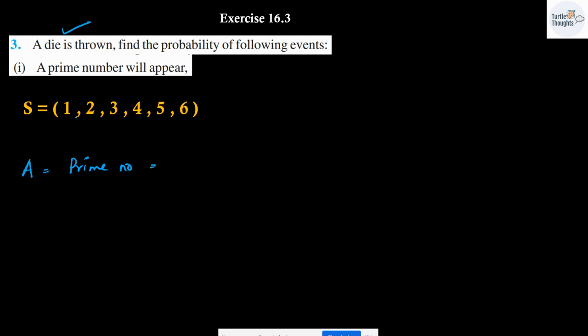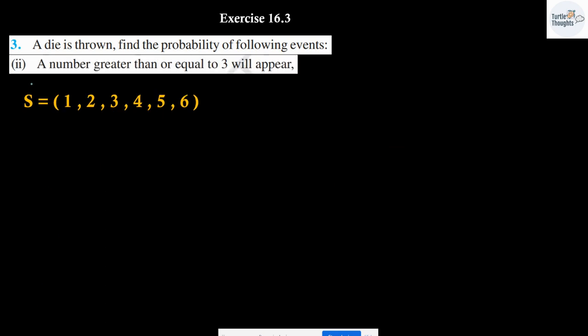What are the prime numbers from the sample space S? It is going to be 2, 3, and 5. So 3 prime numbers are there. Probability of getting a prime number, event A, is going to be 3 divided by 6. The answer is 1 over 2.